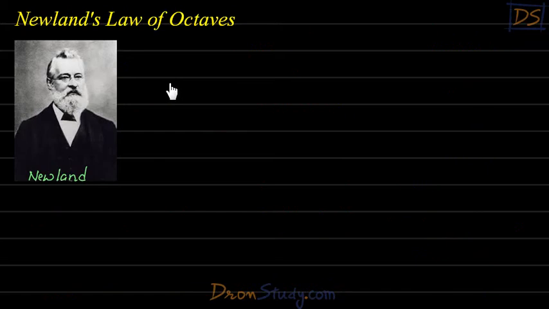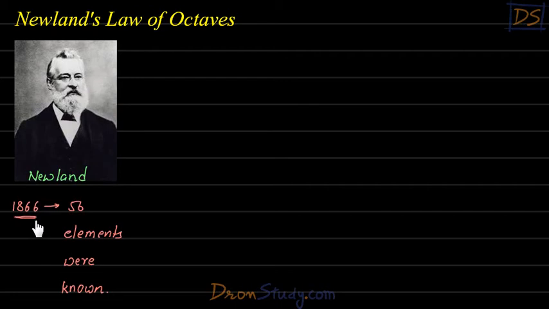So students, the next type of grouping which we are going to study is called Newlands' law of octaves. Newlands is the name of the scientist who actually gave this law, or who did this classification or grouping which we are going to study shortly. You can see this is his photograph. He looks very intellectual. He was a very good scientist actually. He gave his classification in the year 1866. This is obviously after Döbereiner.